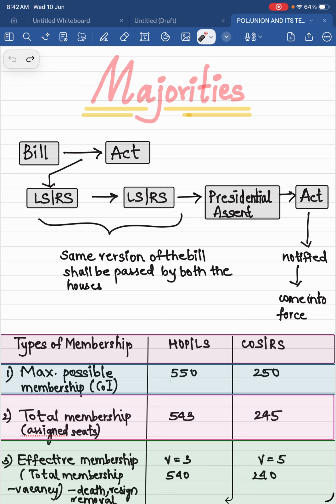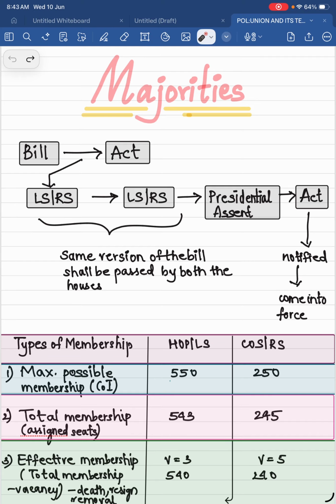What is effective membership? Effective membership is also called the then membership of the house. That is basically total membership minus vacancy. Vacancy can happen either through death or resignation or removal. This is all called casual vacancy. Or it can be that the tenure is finished, the tenure is completed. Okay, end of the tenure, 6 years in the Rajya Sabha, right, 5 years in Lok Sabha. That also can happen. Okay, that is effective membership or the then membership of the house.